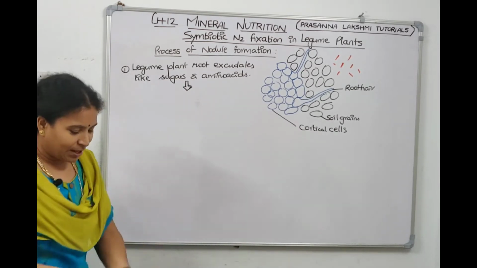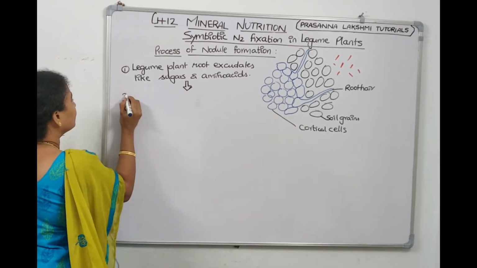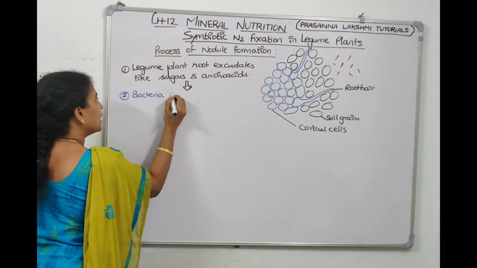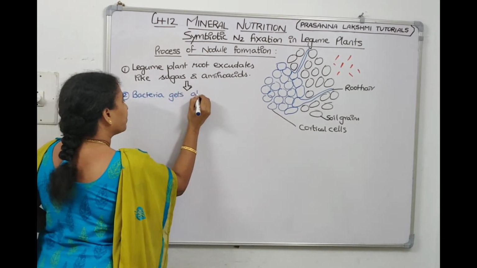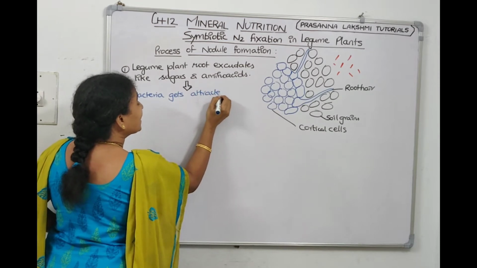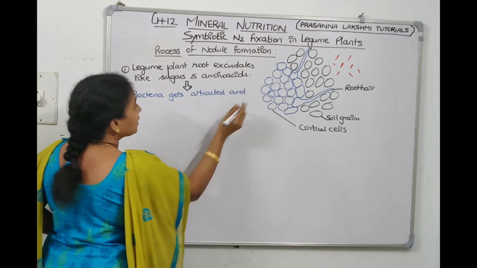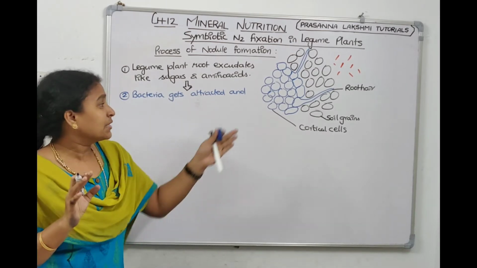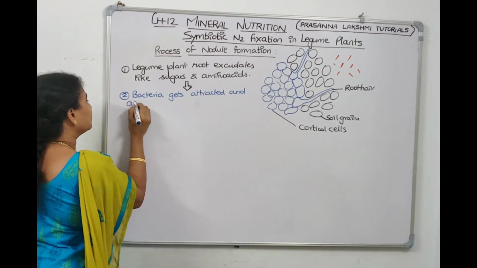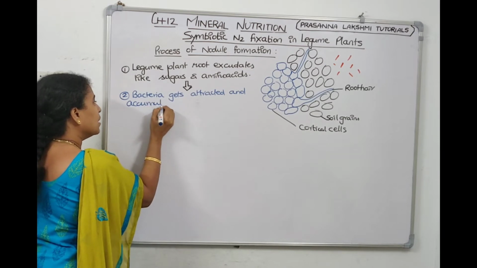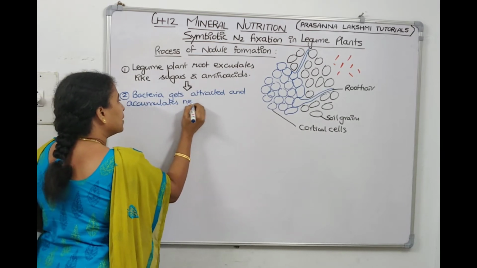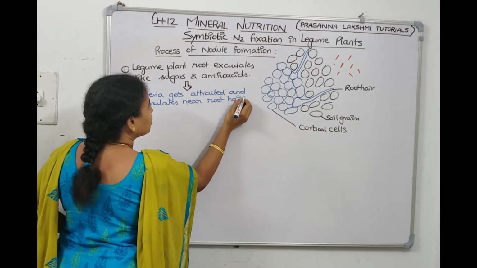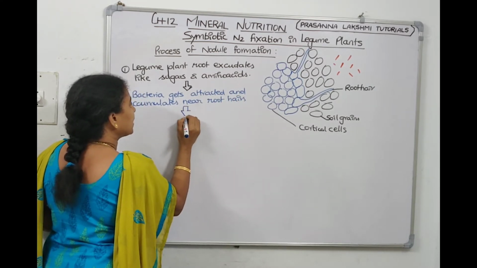So second step will be bacteria gets attracted to the sugars and amino acids and accumulates near the root hairs. Right, children, this is the second step.